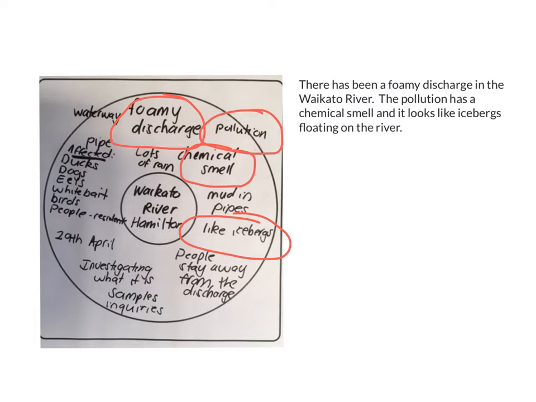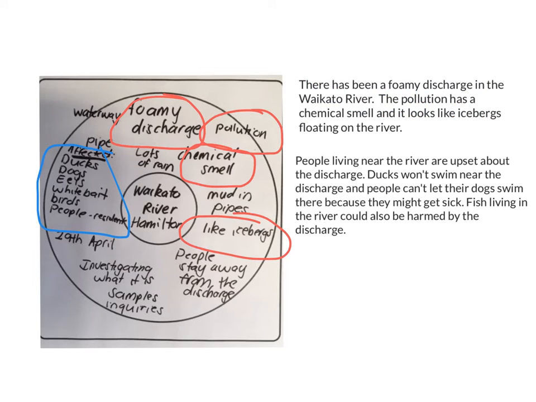Well done. Now you should have written about what the news article was about. Next I'm going to write about who has been affected. So that's these ideas here. I'm going to include them in my next bit of writing. Here's what I've written.